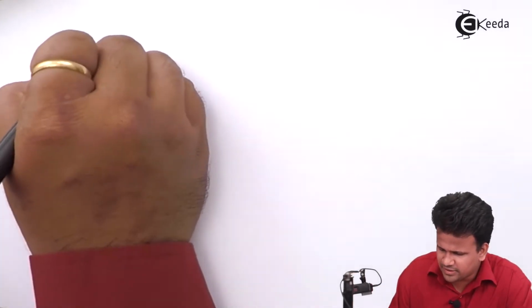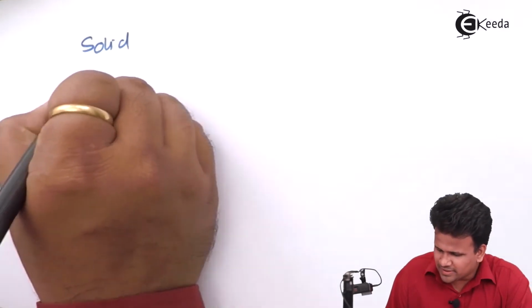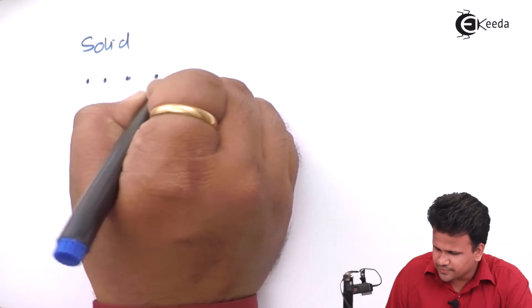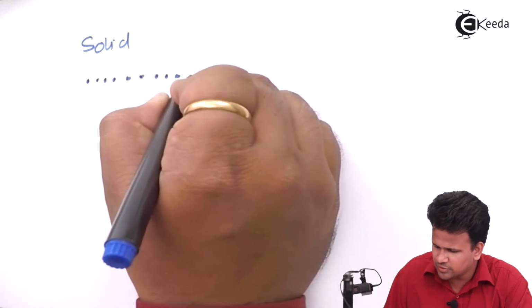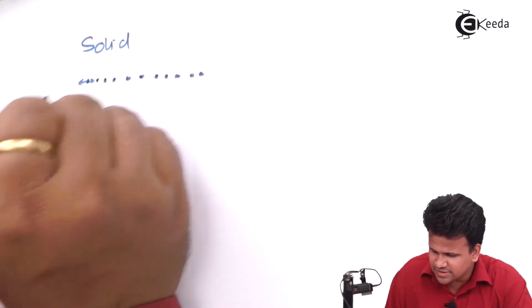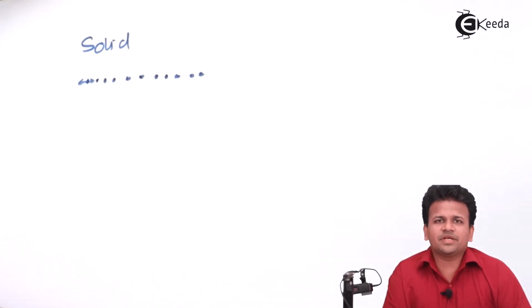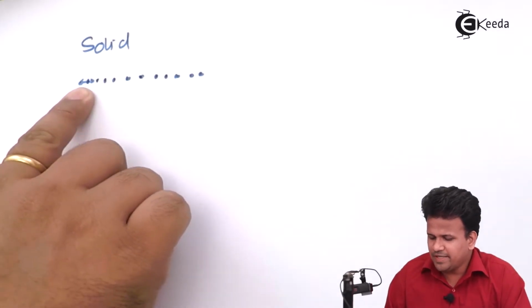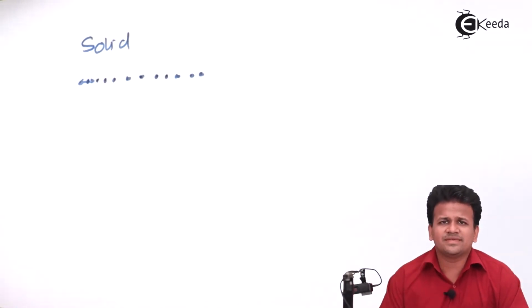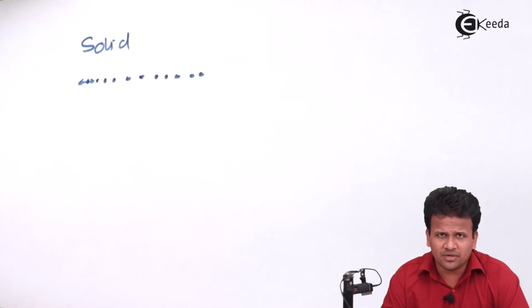The first state of matter is a solid. Now in a solid, all the particles are very close to each other. So let us draw all these particles which are very close to each other. If one particle is set into vibration, then it immediately transfers the vibration or disturbance to the next particle, and so on, and during this, the vibration in the entire length of the solid is transferred at a very effective rate, or in a very small amount of time.